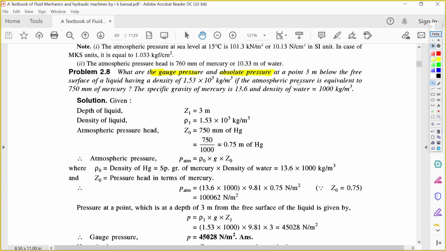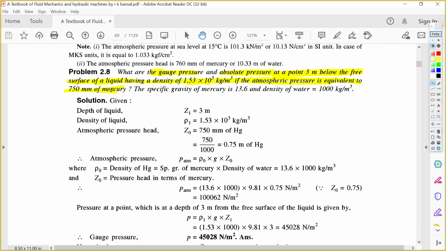We need to calculate the atmospheric pressure plus gauge pressure so that we can find the absolute pressure at a point 3 meter below the free surface of the liquid, with the given density, if the atmospheric pressure is equivalent to 750 mm of mercury.